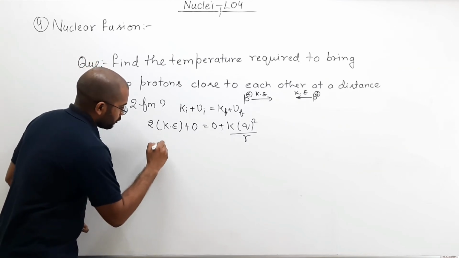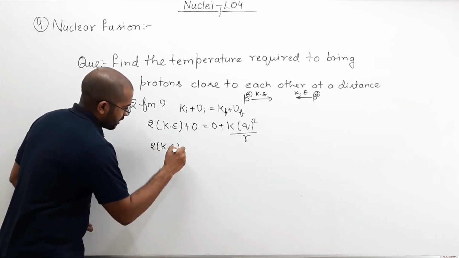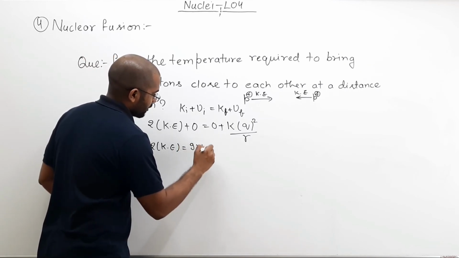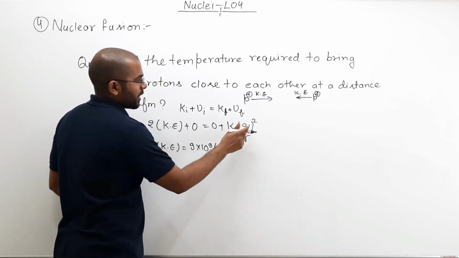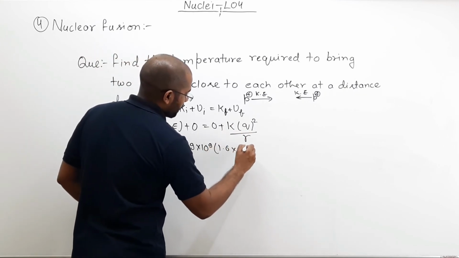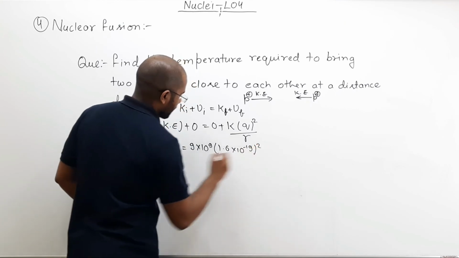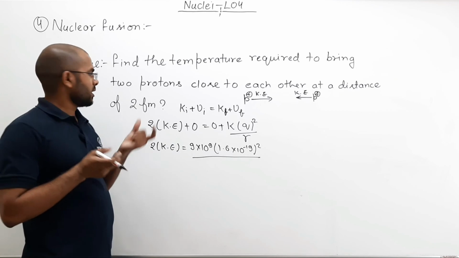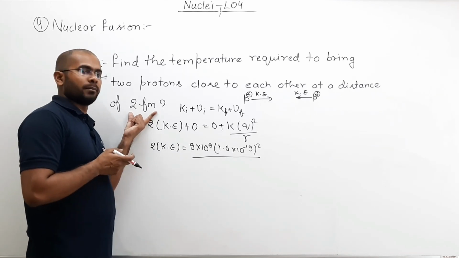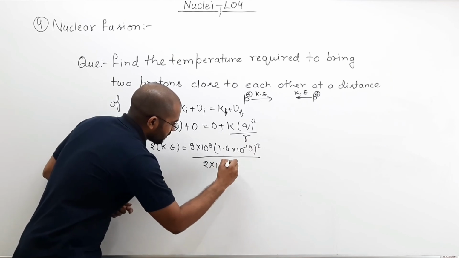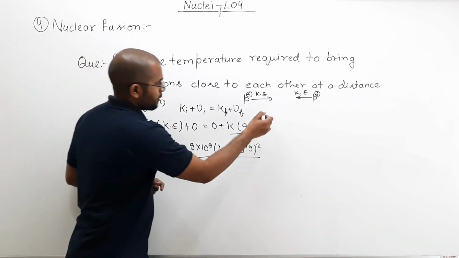So 2 times kinetic energy will be equal to K. K is what? 9 into 10 to the power 9. What is the charge on one proton? 1.6 into 10 to the power minus 19 whole square divided by, what is R? R is the distance. How close do we need them? 2 Fermi meter. So 2 into 10 to the power minus 15 meter. Solve this.